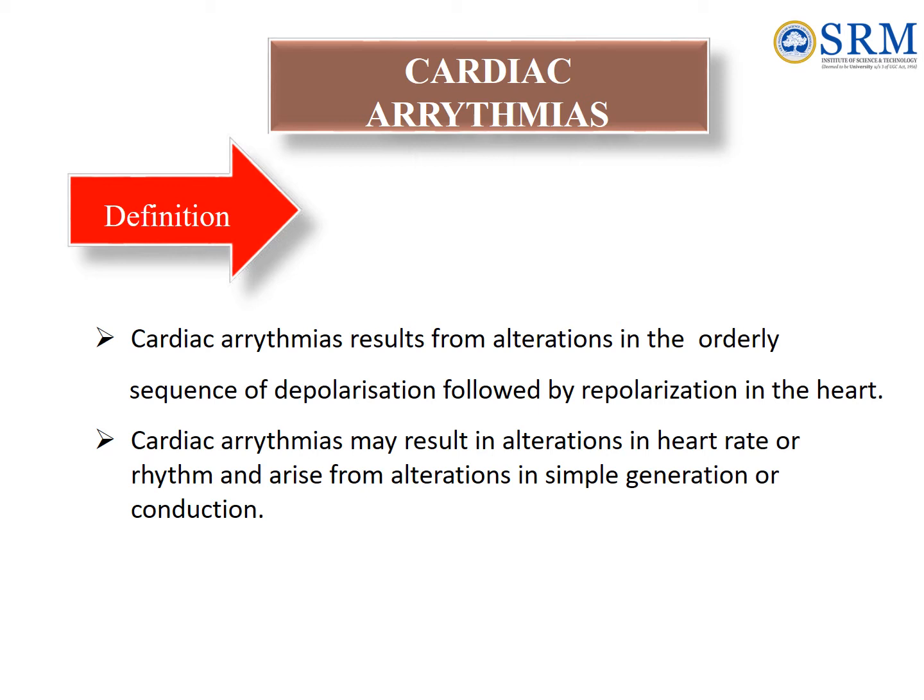Abnormal automaticity or impaired conduction or both underlie cardiac arrhythmias. Ischemia, electrolyte and pH imbalance, mechanical injury, stretching, neurogenic and drug influences, including antiarrhythmics themselves, can cause arrhythmias by altering electrophysiological properties of cardiac fibers.